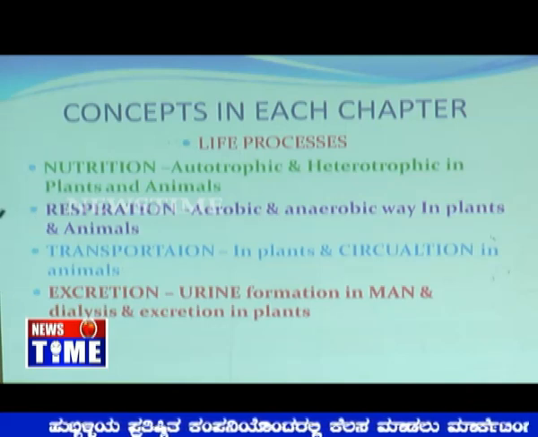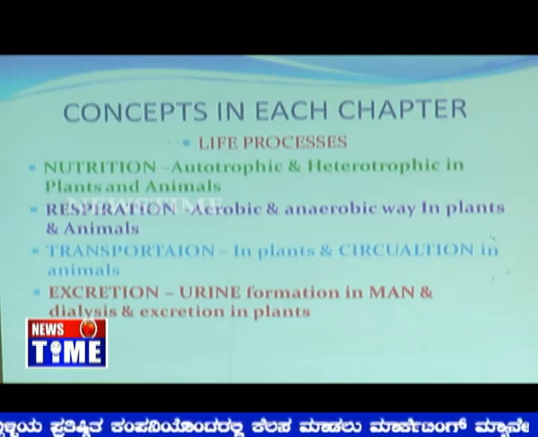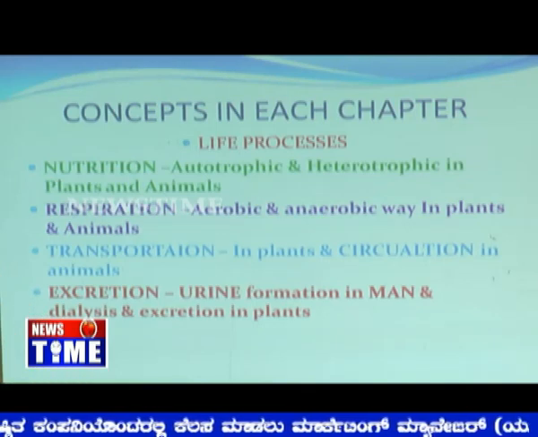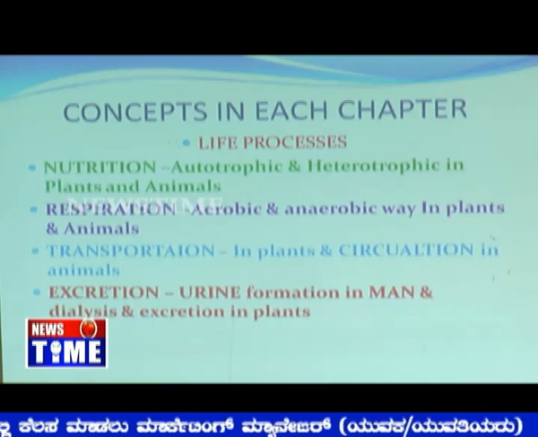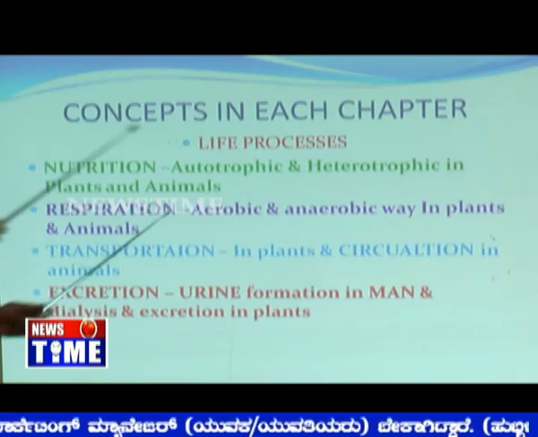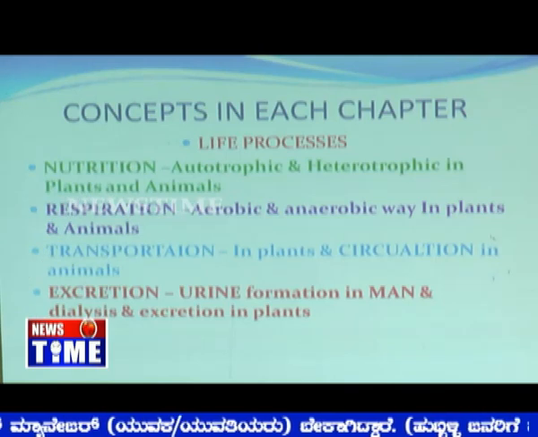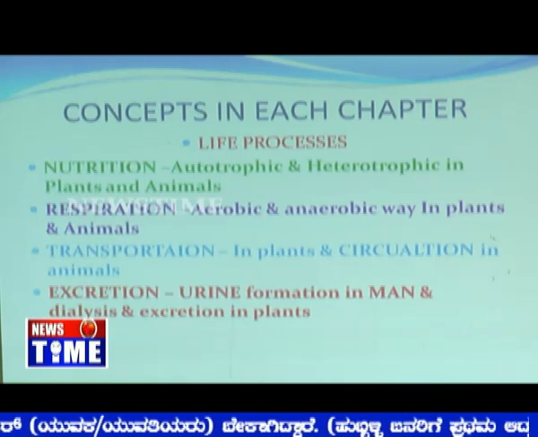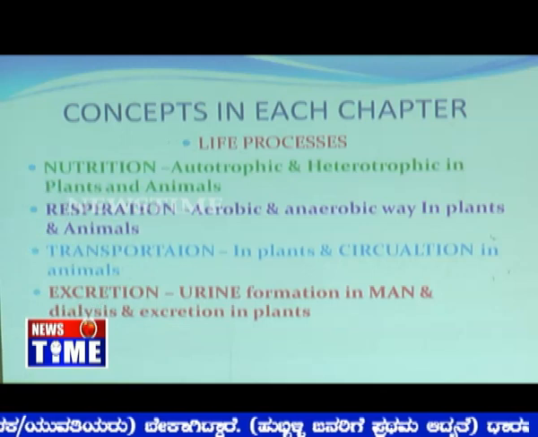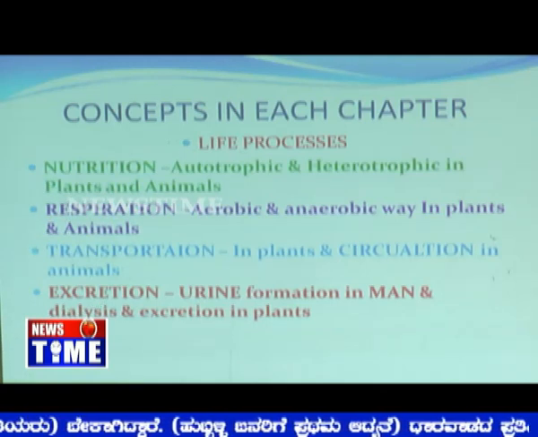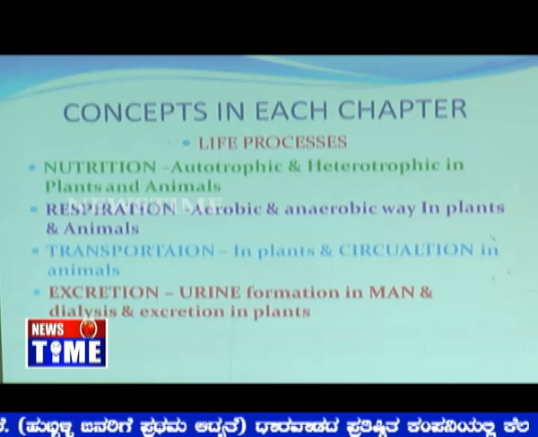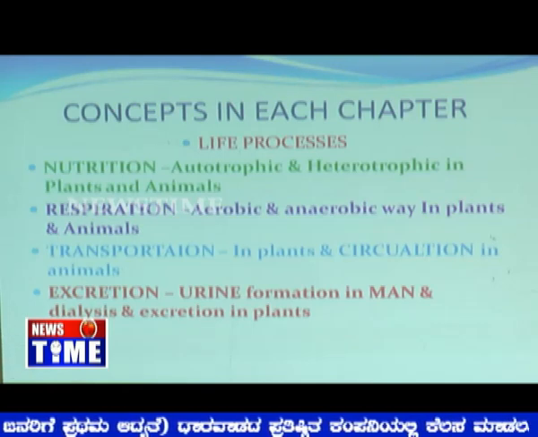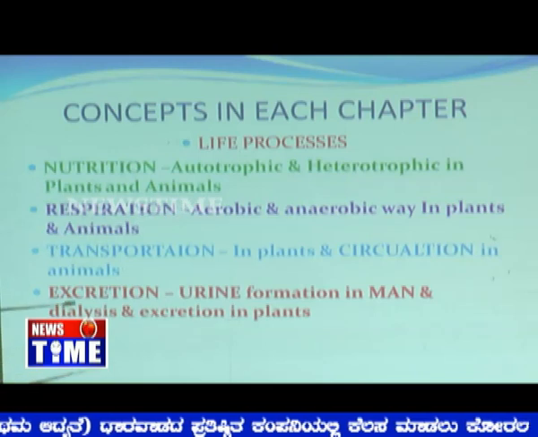In the life processes we come across nutrition. In nutrition, autotrophs means the plants which are having chlorophyll and they can undertake their own preparation of the food by way of photosynthesis. Then heterotrophic nutrition in plants and animals also, and we know respiration, in which aerobic and anaerobic respiration comes, anaerobic in the lower organisms and aerobic in the higher organisms, whereas transportation in plants and circulation in animals.